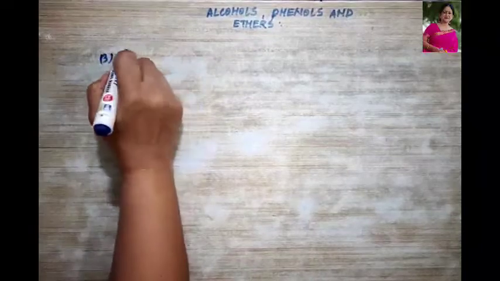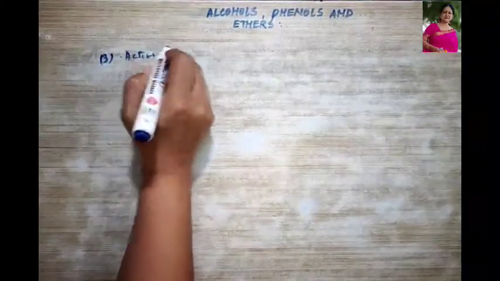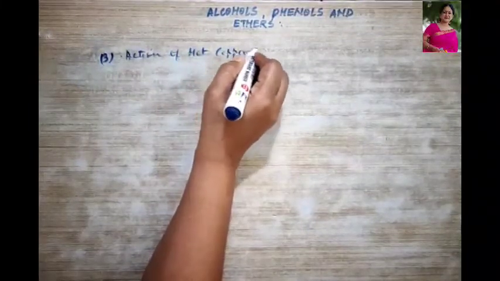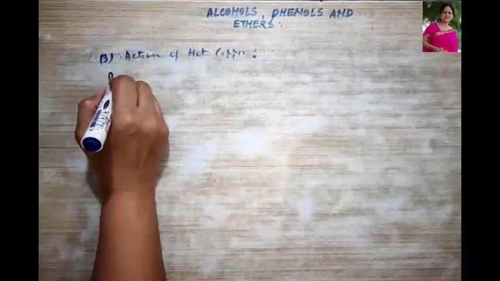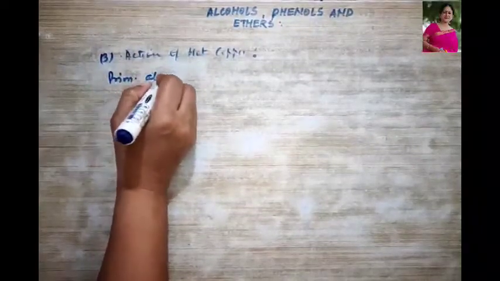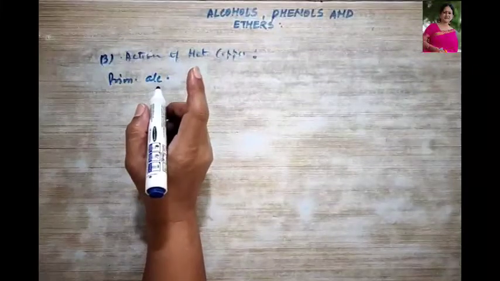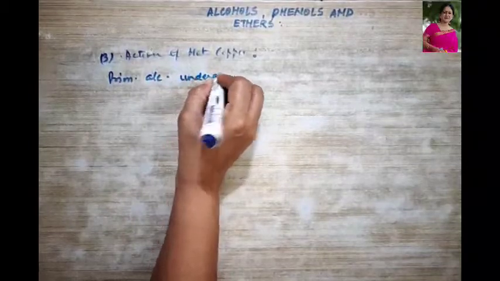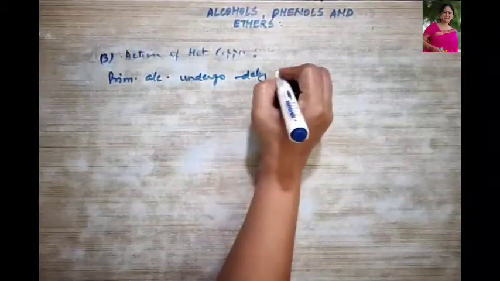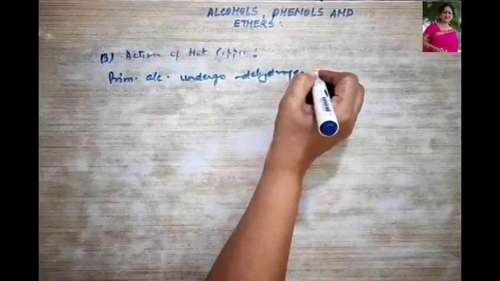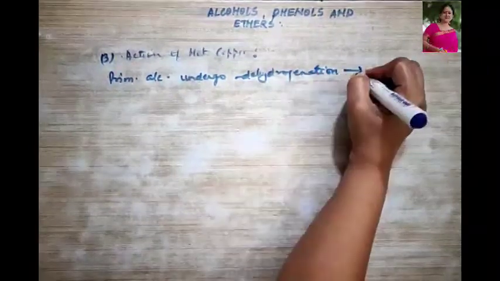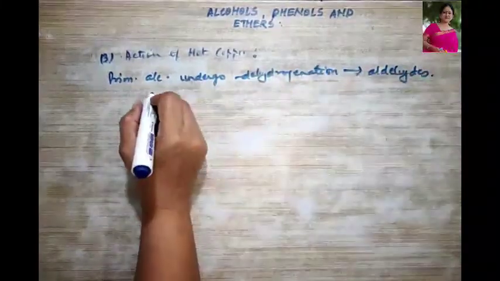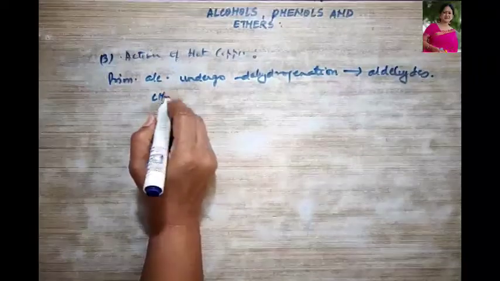The third type of reaction is the action of hot copper. So primary alcohols undergo dehydrogenation to give aldehydes.